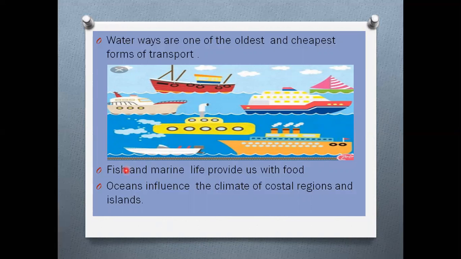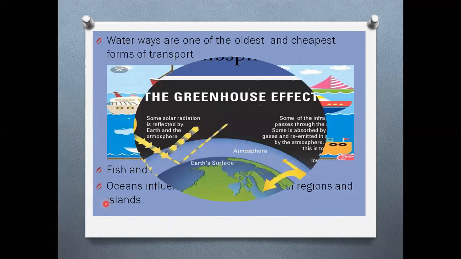And next one, fish and other marine life provide us with food. Fish, octopus, whatever is there in the water, that is where we get food, in the oceans, lakes, and seas. Marine life gives us food. Oceans influence the climate of coastal regions and highlands. Currents found in the oceans influence the climate of the coastal regions and highlands.